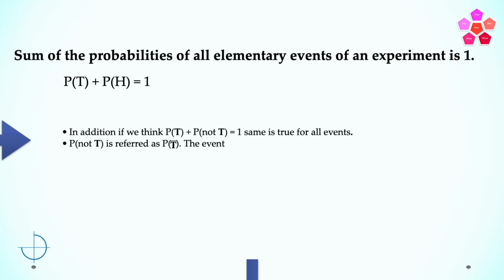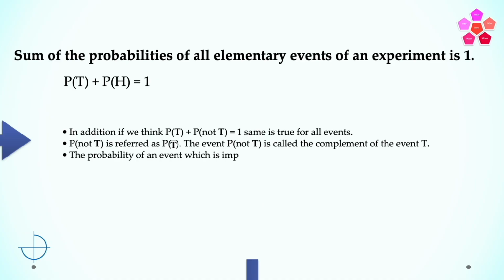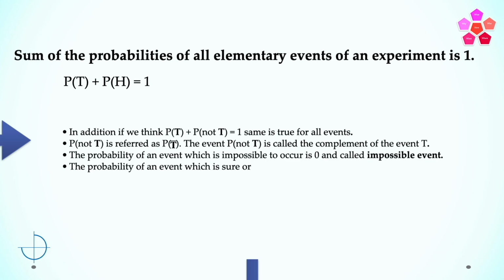The event of not T is called the complement of the event T. I again repeat, the event not T, that is not tails, is called the complement of the event T. The probability of an event which is impossible to occur is 0 and called impossible event. The probability of an event which is sure or certain to occur is 1 and called sure event or certain event.